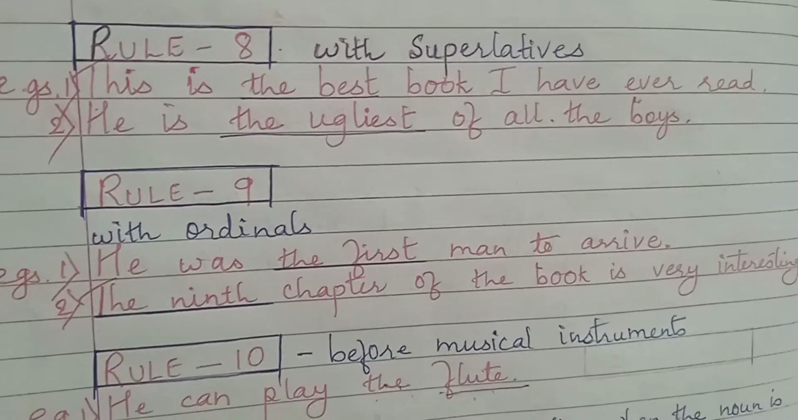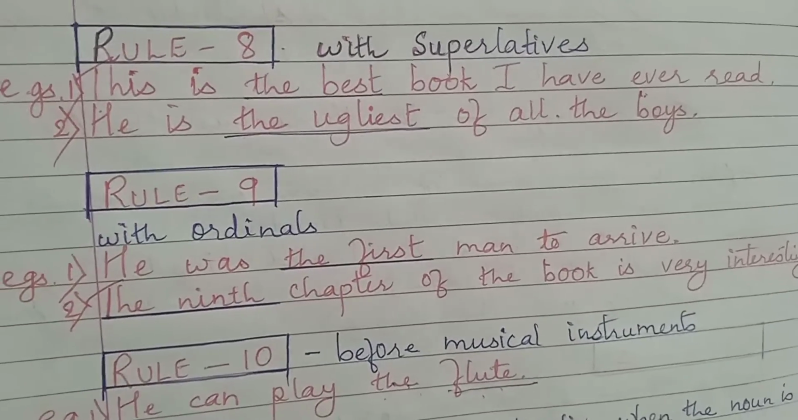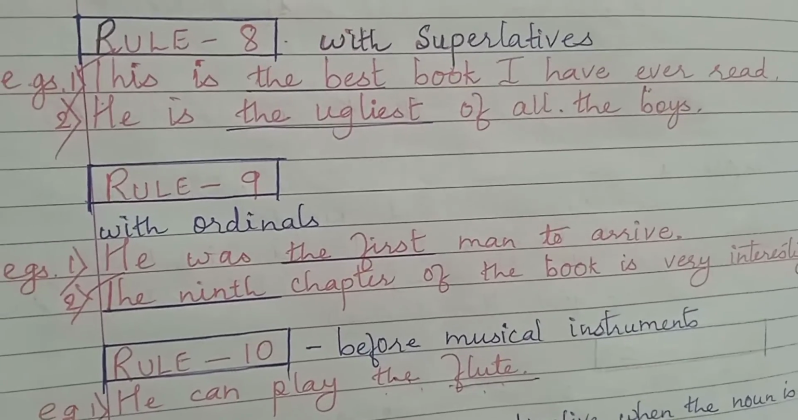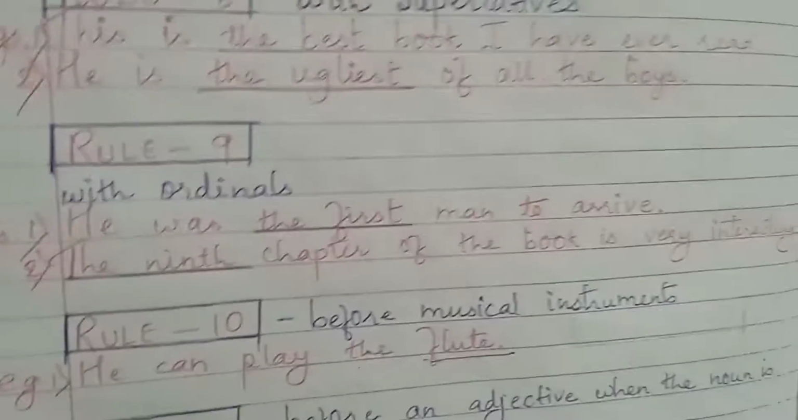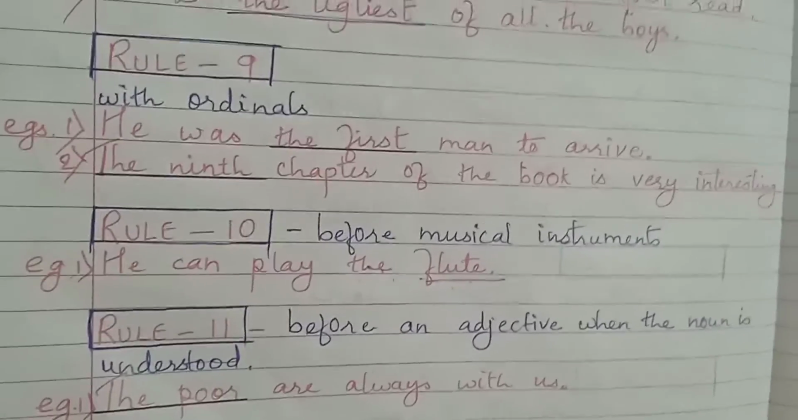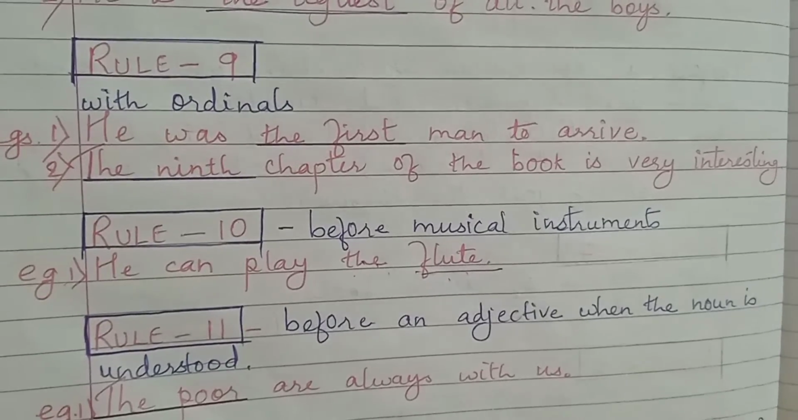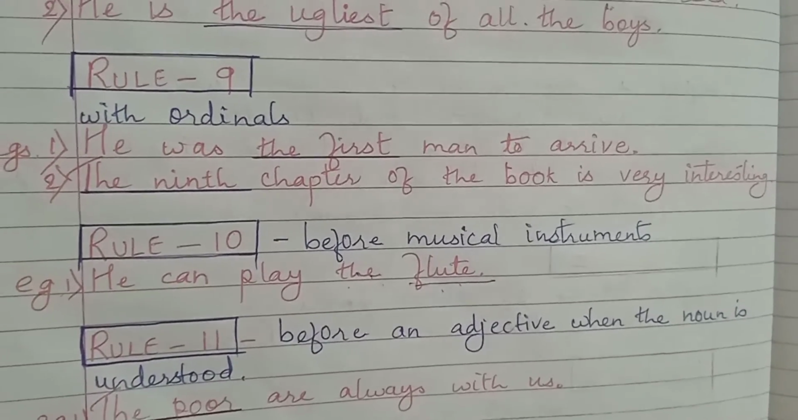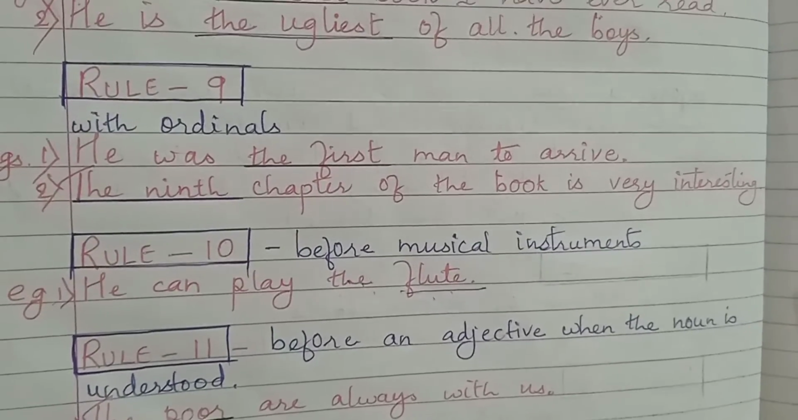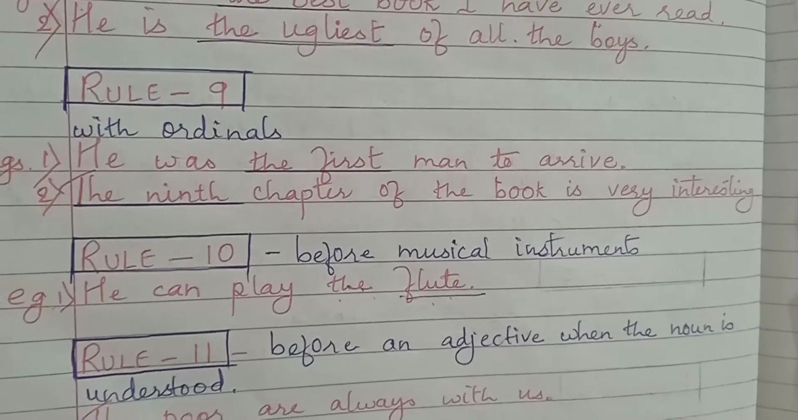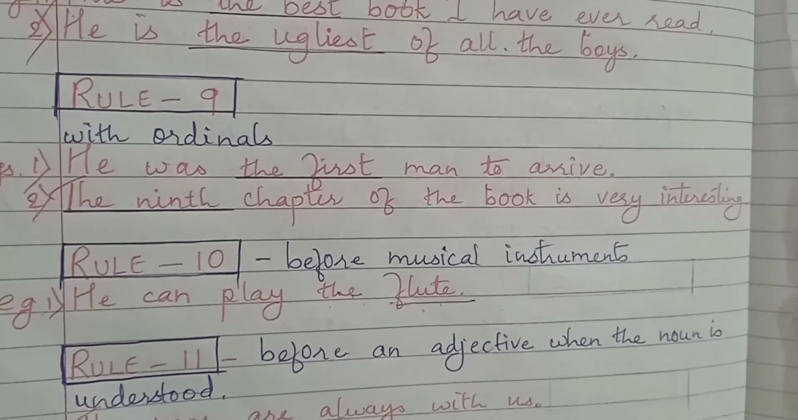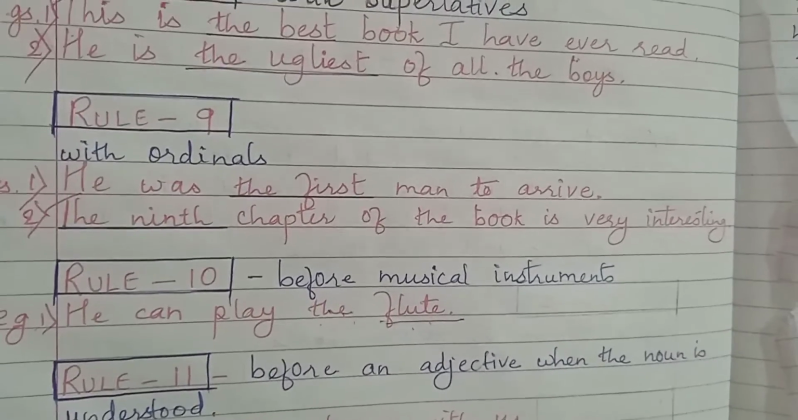Rule 9 says article the to be used with ordinals. See examples. He was the first man to arrive. The first. First is an ordinal. So article the to be used before an ordinal. The first, the second, the third, the fourth.